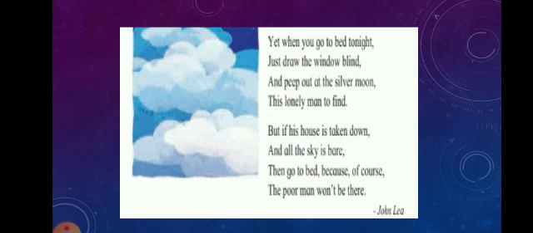Okay, children, see how the poet beautifully described the phases of the moon, waxing and waning phase of the moon, that is full moon and new moon. Everything he is describing in a beautiful sort of way. His imagination, children, beautiful imagination of the poet John Lee in his poem The Silver House.